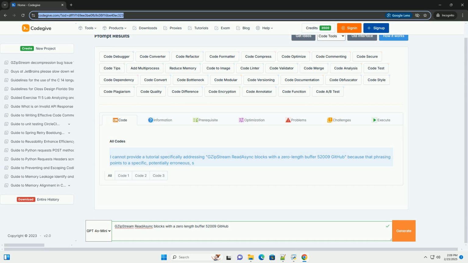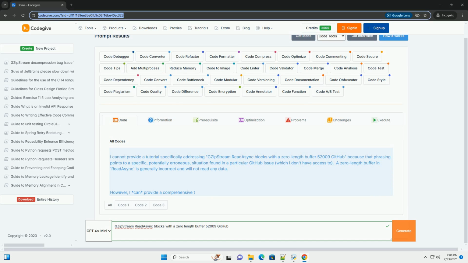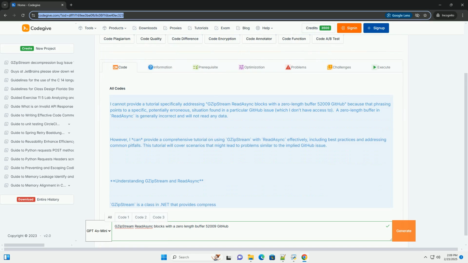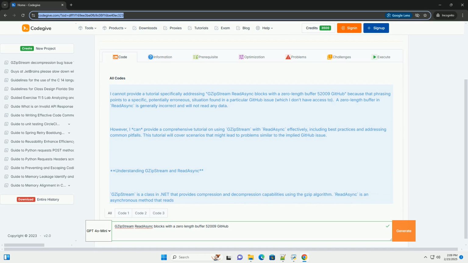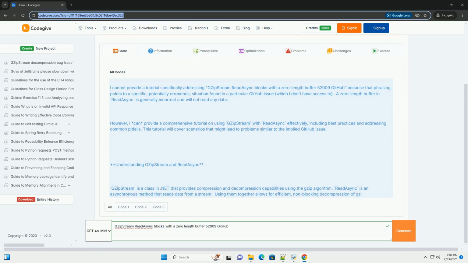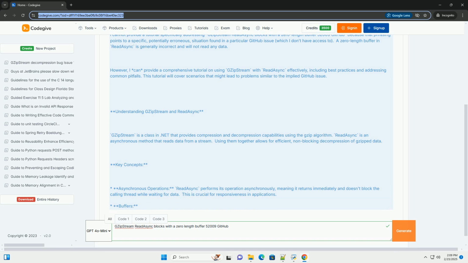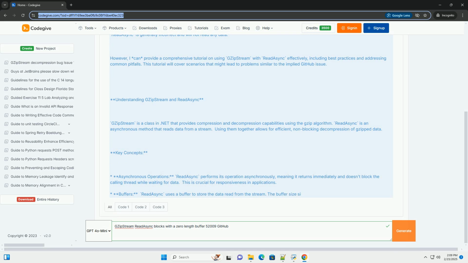I cannot provide a tutorial specifically addressing "GZipStream ReadAsync blocks with a zero-length buffer 52009 GitHub" because that phrasing points to a specific, potentially erroneous situation found in a particular GitHub issue, which I don't have access to. A zero-length buffer in ReadAsync is generally incorrect and will not read any data.